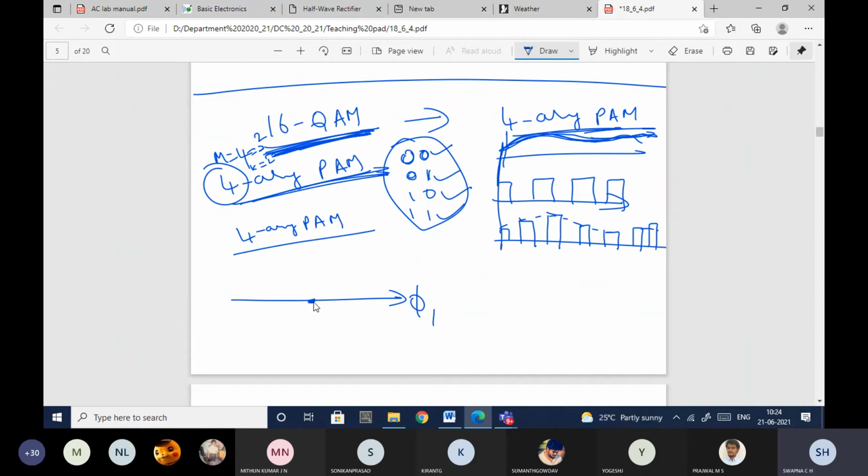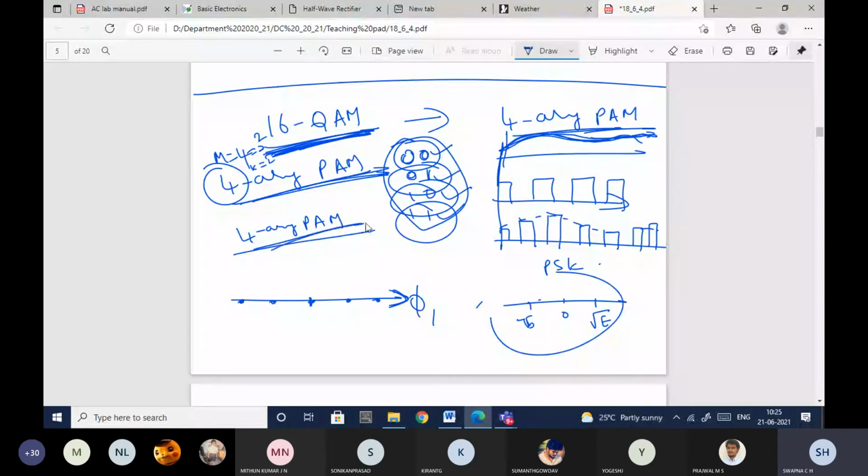Let me consider one 4-array PAM with phi 1, in the sense the horizontal axis. This is the center point, and on this axis I need to represent all these 4 points. If you recall, when we plotted PSK we got root Eb here and minus root Eb here. In a similar way, when you employ 4-array PAM, I will not give you the whole procedure of how to draw it because it takes so much time.